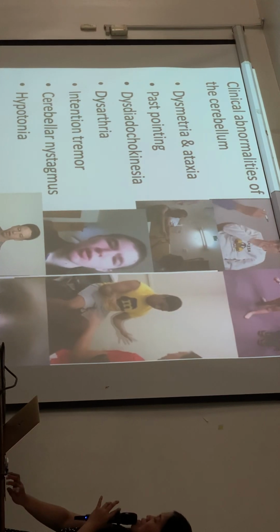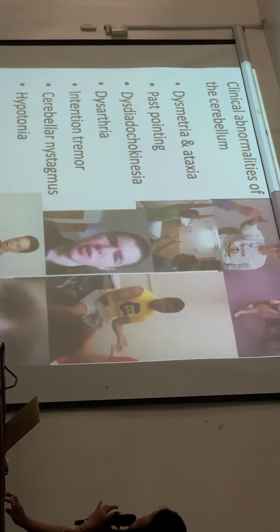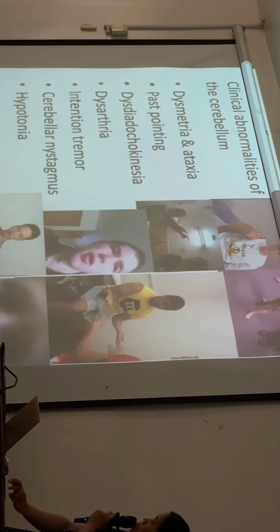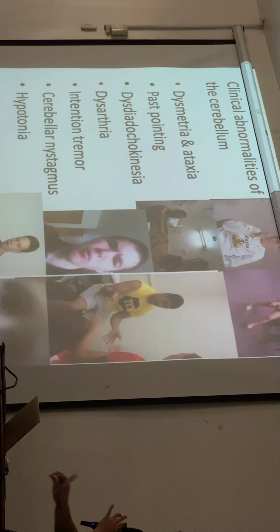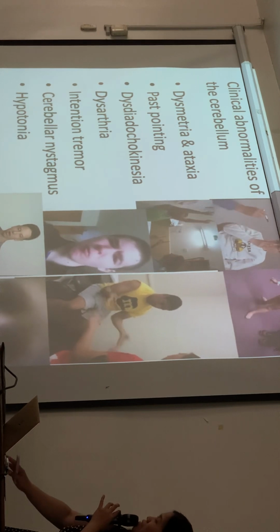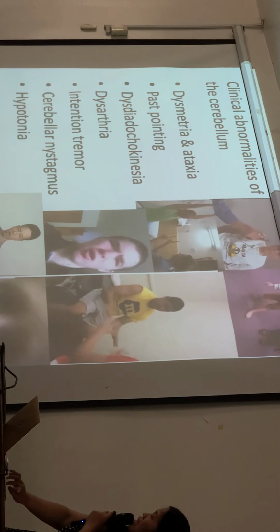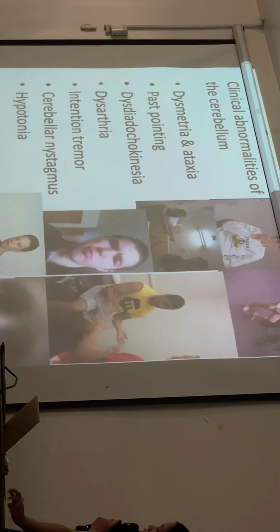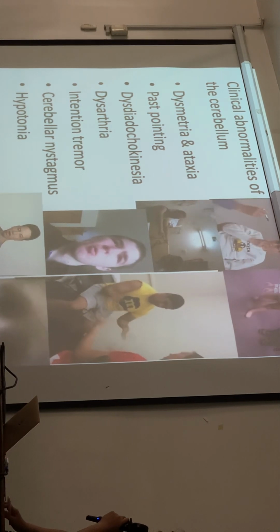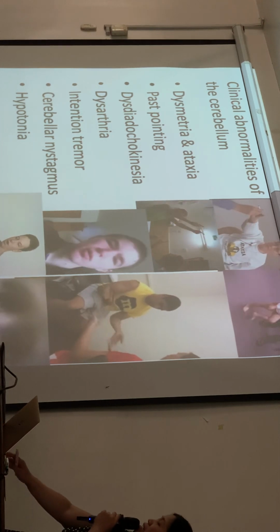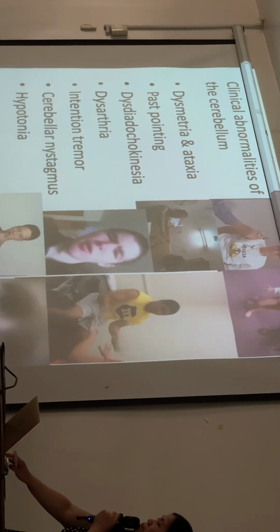Cerebellar nystagmus is the tremor of the eyeballs occurring constantly when one attempts to fixate the eyes on a scene to one side of the head because of damaged flocculonodular lobes. Hypotonia is decreased tone of the musculature. So that's also a clinical abnormality of the cerebellum.